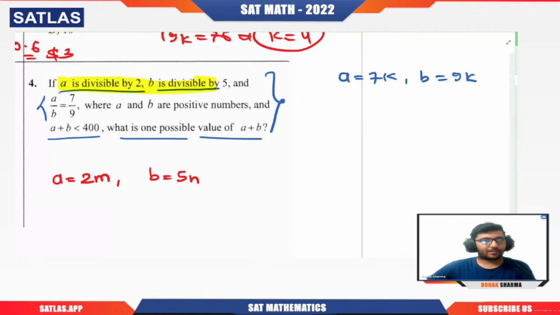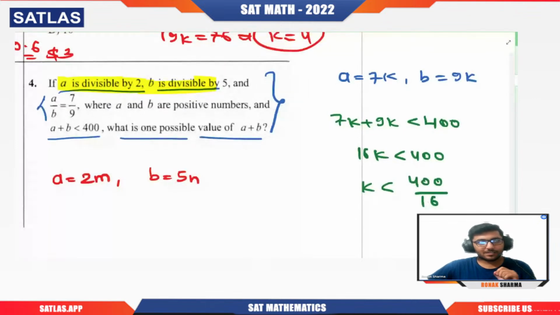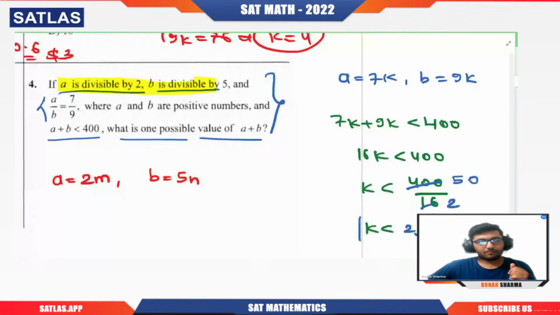Right. But point is that they're saying A plus B is less than 400. So 7k plus 9k should be less than 400. That means 16k should be less than 400, so k should be less than 400 by 16. Let us simplify it. It can be divided by 8, so 400 by 16 is 25. K is less than 25.